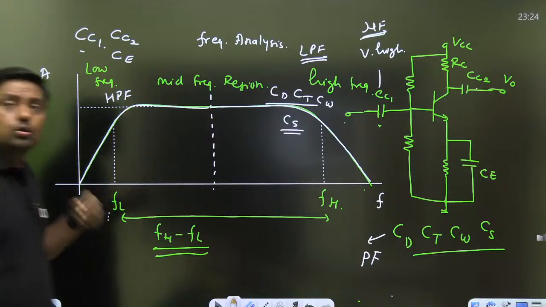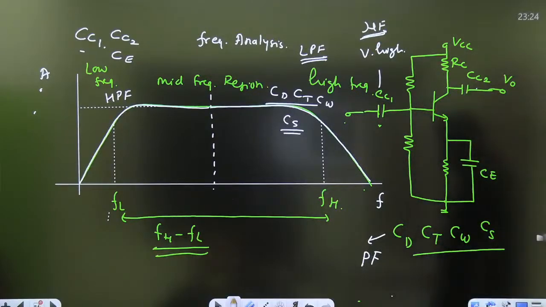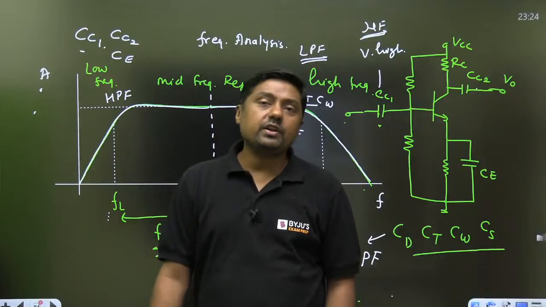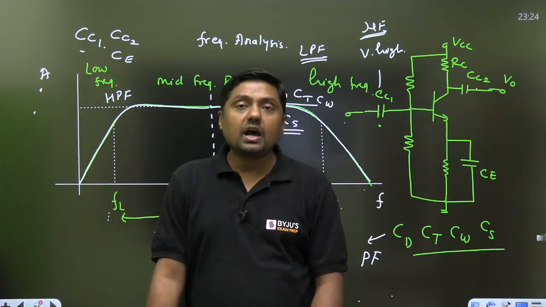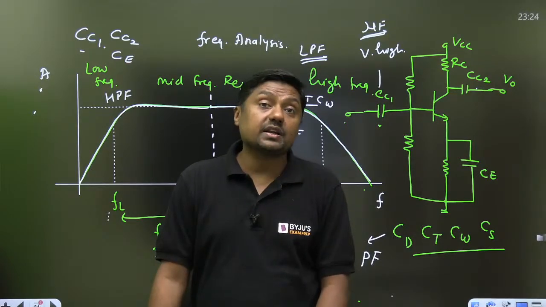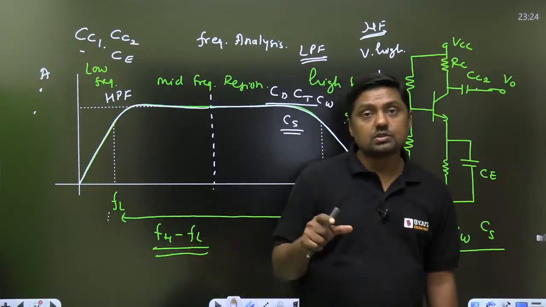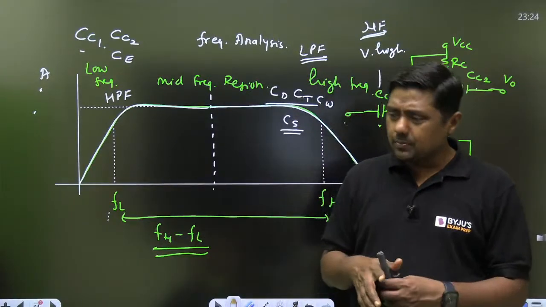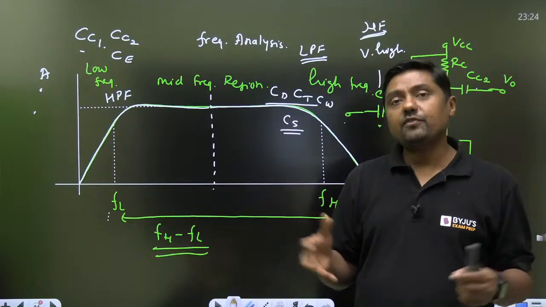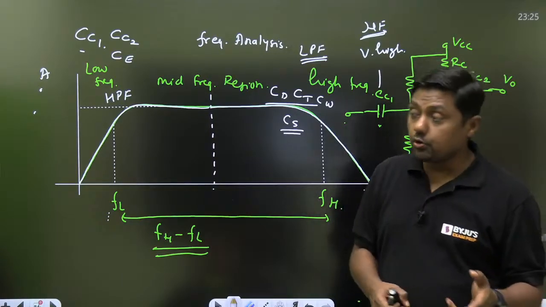What is asked? Which is better, self bias or fixed bias? No doubt, my dear, if there is a high variation in temperature, an extreme condition, then definitely the self bias circuit is better. Why? Because in a self bias circuit there is negative feedback, and that's why the Q point is stable. But suppose there is no variation in temperature, everything is stable, then definitely the fixed bias circuit. Why? Because in fixed bias there is no negative feedback. No doubt, the Q point is not stable.